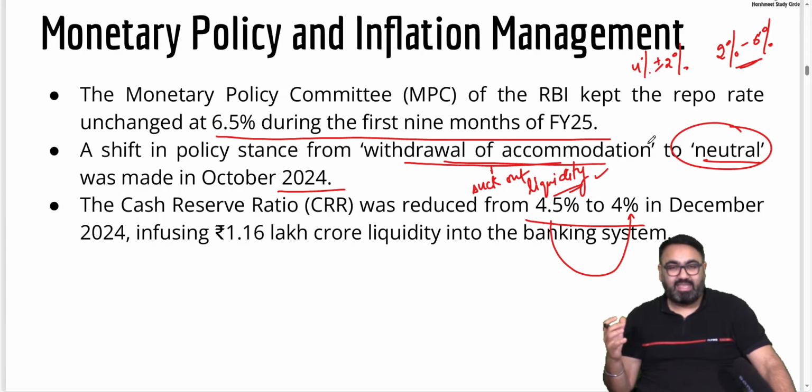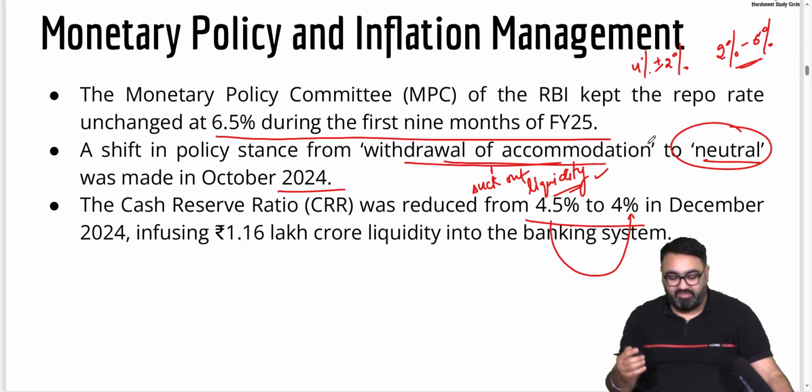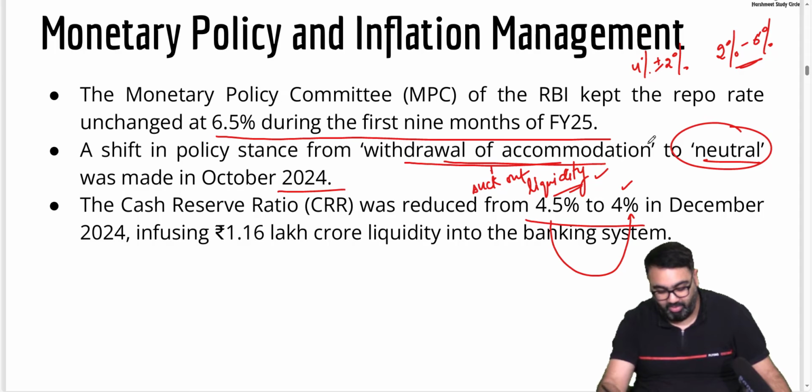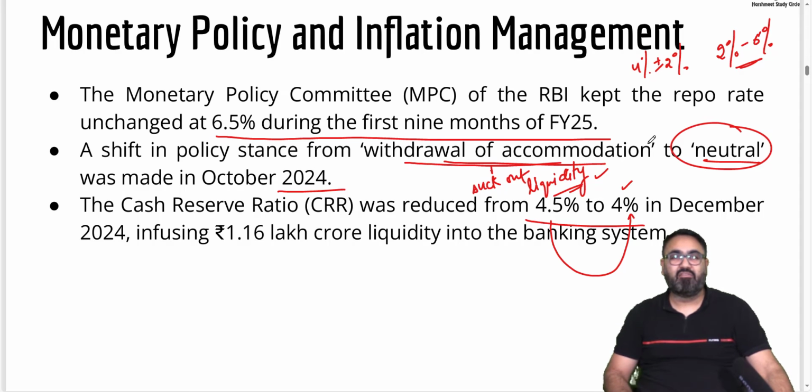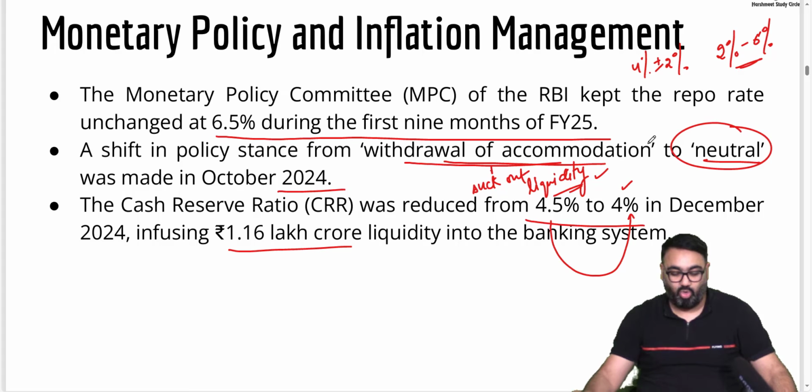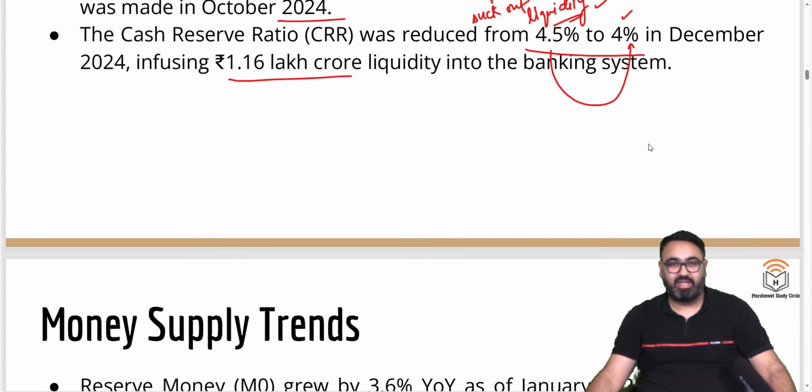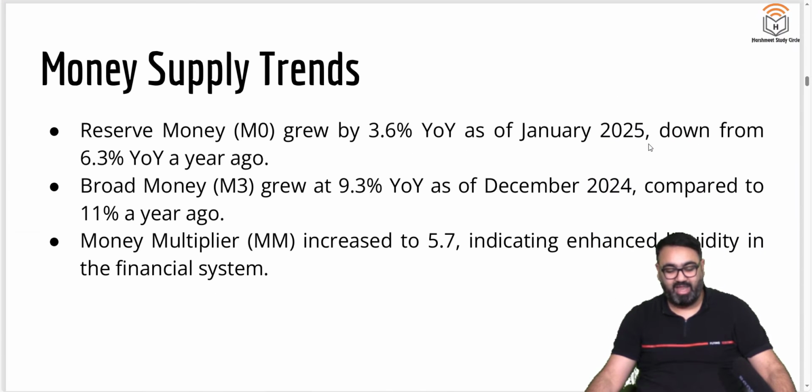When they increase the cash reserve ratio, when they tell the banks you have to keep more money with you in cash, that means you are withdrawing money or withdrawing liquidity from the market. So cash reserve ratio was reduced, was cut down from 4.5% to 4%, which increased liquidity in the market by about 1.16 lakh crore. That also was an indication that RBI wanted to give more money in the hand of the people. They're not worried about inflation now.